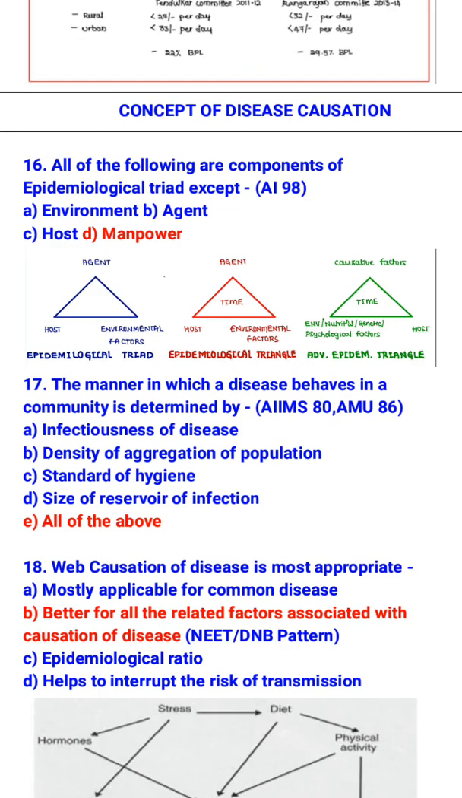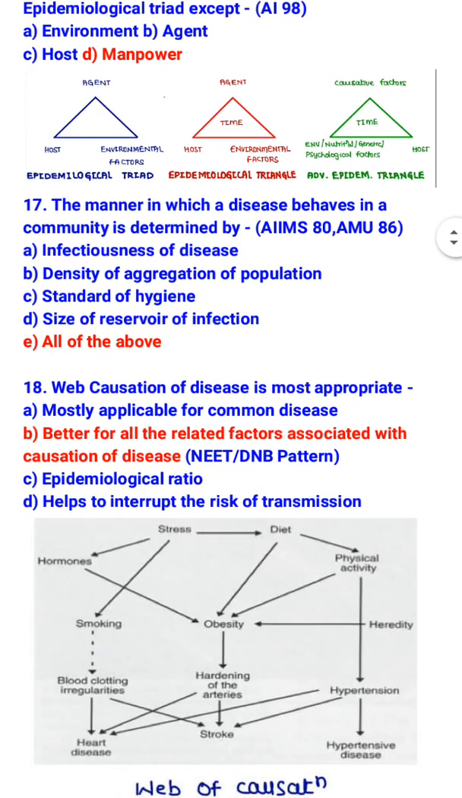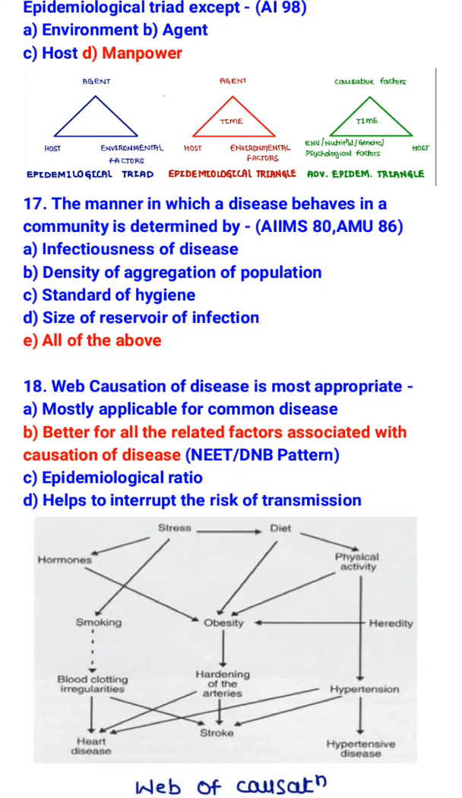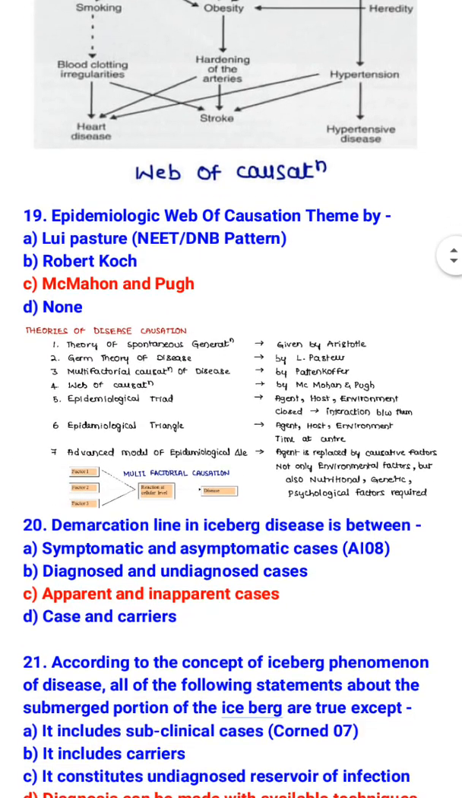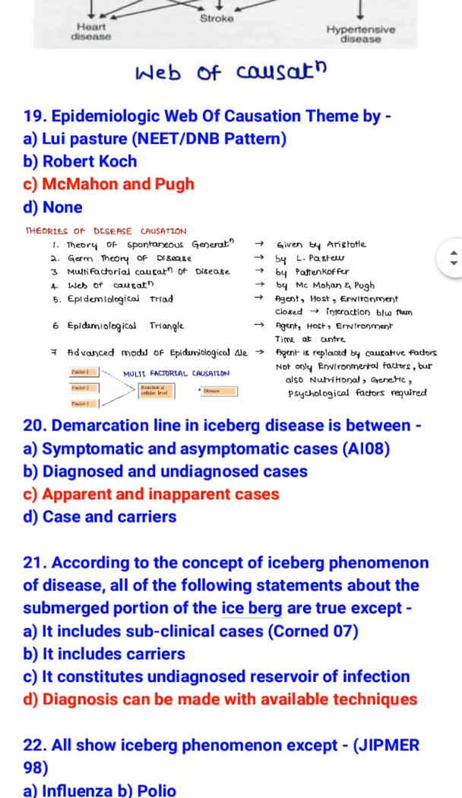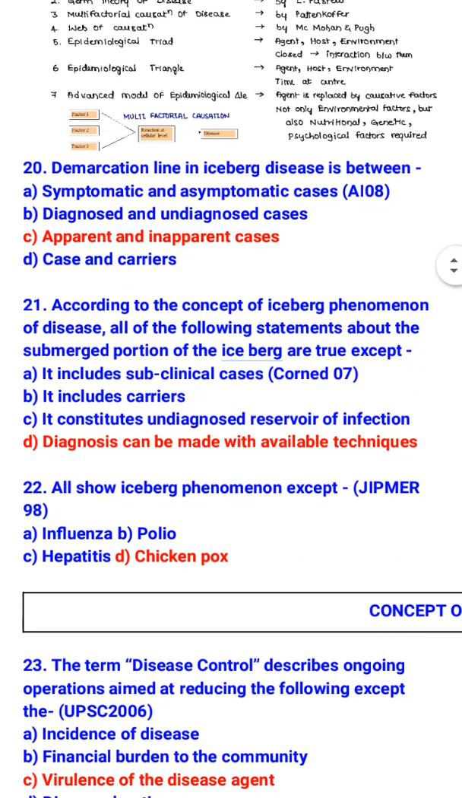The manner in which a disease behaves in a community is determined by infectiousness of disease, density of aggregation of population, standard of hygiene and size of reservoir of infection. Web causation of disease is most appropriate, better for all the related factors associated with causation of disease. Epidemiological web of causation theme was given by McMahon and Pugh.